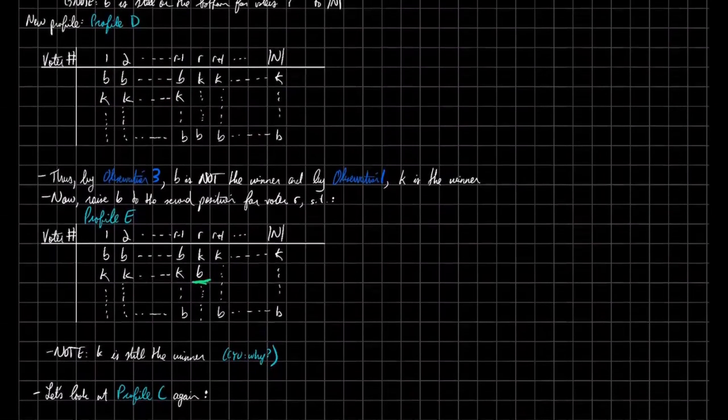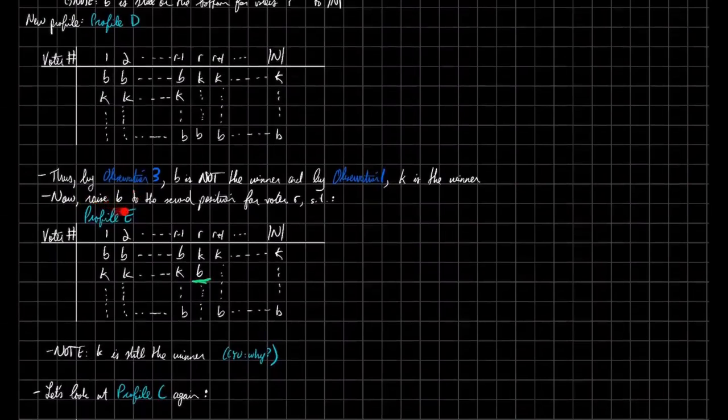Now what we're going to do is raise Trump to the second position for voter R. So now the ballot is going to look like this. It's the same one as before, except with one slight change. We're going to have Trump just sneak up on K, right after K. Now we'd like to note this interesting fact: K is still the winner of the election. I'd like you to pause the video and think about why this is the case.